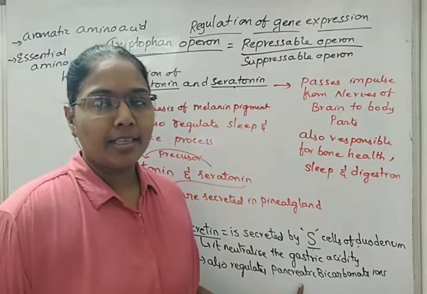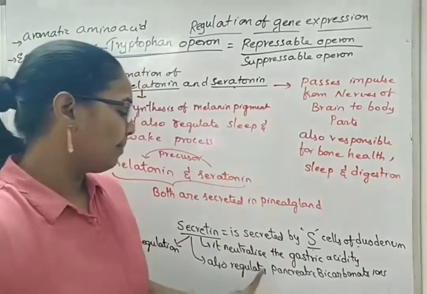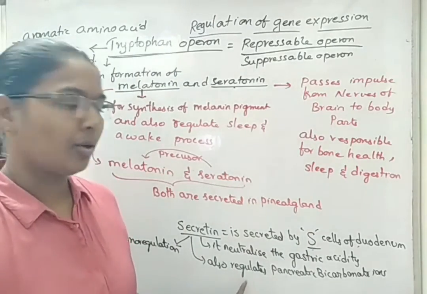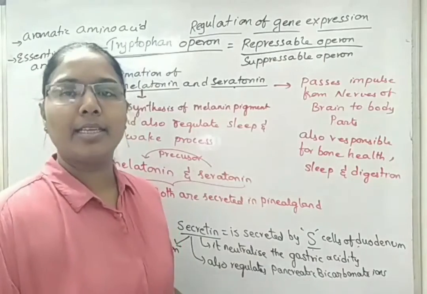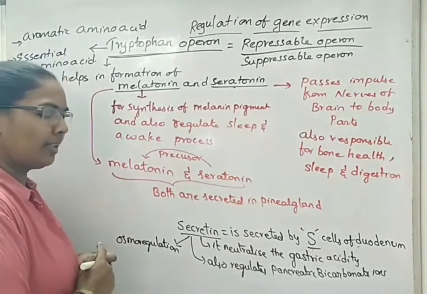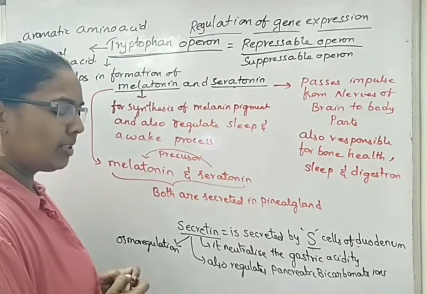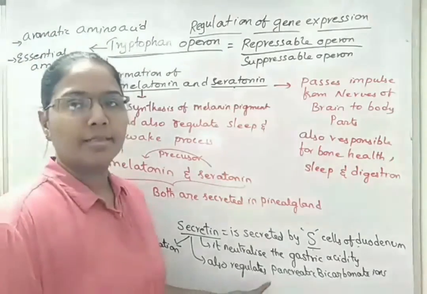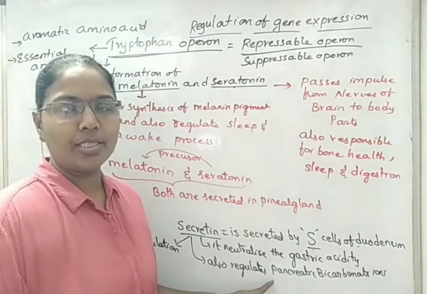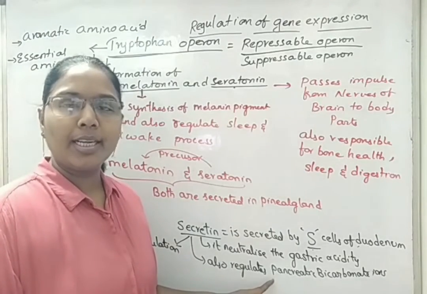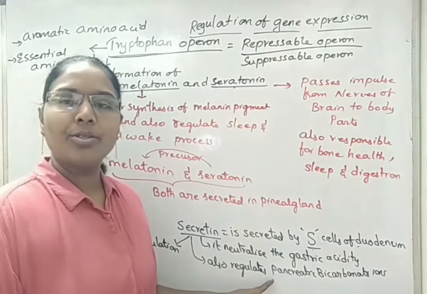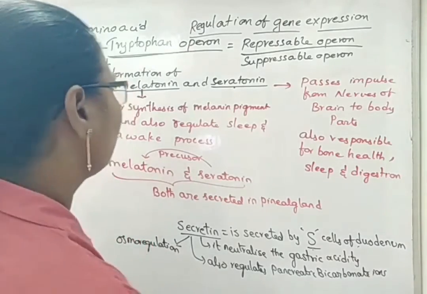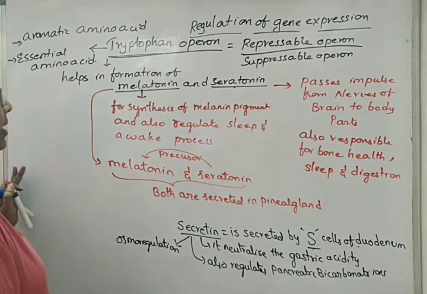If bicarbonate ions are not produced by the pancreas, then bile juices do not have these bicarbonate ions. When bile does not have those bicarbonate ions, its function will not be proper, because sodium bicarbonates, which are produced by the pancreatic juices, are involved in neutralizing the gastric acidity and also in breakdown or emulsification of the fats. So these are the basic points regarding tryptophan.